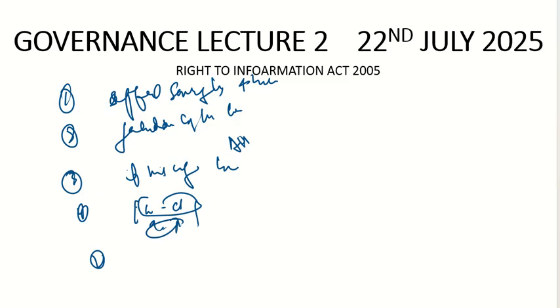Once they make a policy, it is open to questioning. But during the discussion, you cannot ask what they discussed or what the ideas behind it were. You also cannot ask questions relating to any public activity. These are certain types of questions which you cannot ask, which are exceptions under the Right to Information Act.